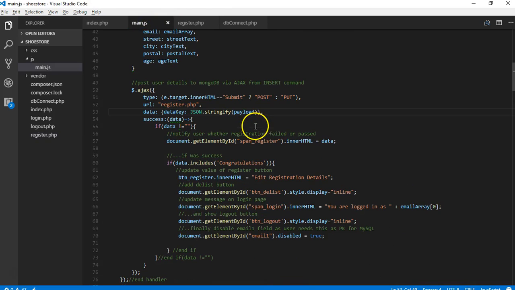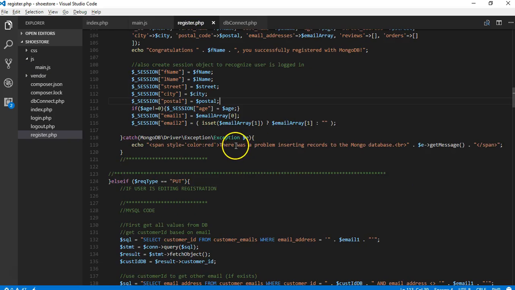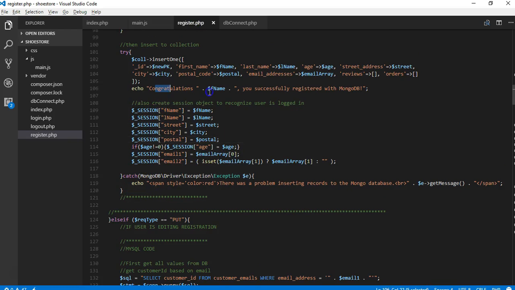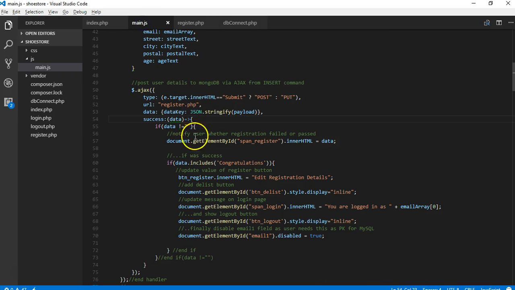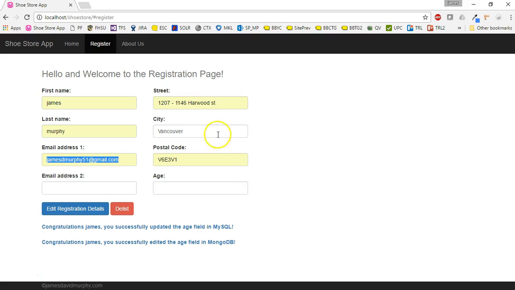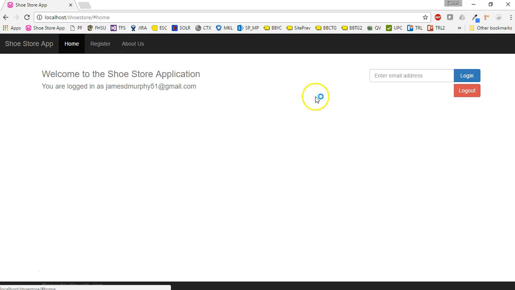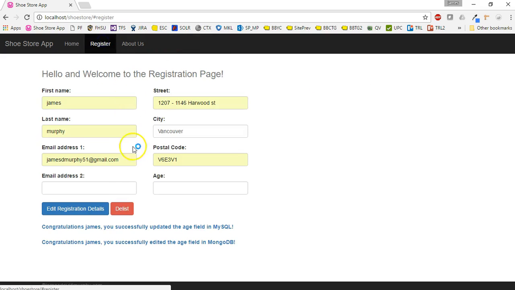Back to main.js on the client side, the data success event picked up the data that was echoed back, and then we made some modifications to the client side so that the user can automatically be logged in and thus be able to log out, delist, and edit their registration details.